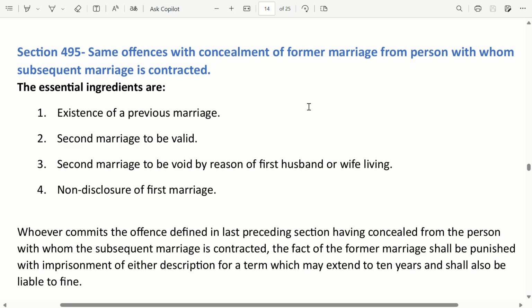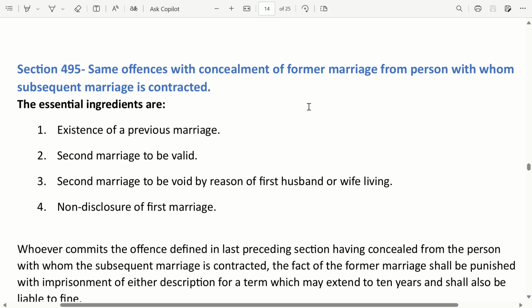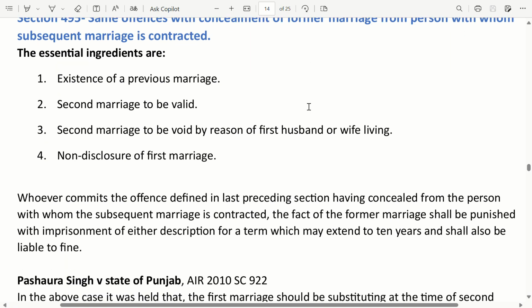Section 495. Same offence with concealment of former marriage from person with whom subsequent marriage is contracted. The essential ingredients are existence of a previous marriage, the second marriage to be valid but void by reason of the first husband or wife living, and non-disclosure of the first marriage. Whoever commits the offence defined in the last preceding section, having concealed from the person with whom the subsequent marriage is contracted the fact of the former marriage, shall be punished with imprisonment of either description for a term which may extend to 10 years, and shall also be liable to fine.